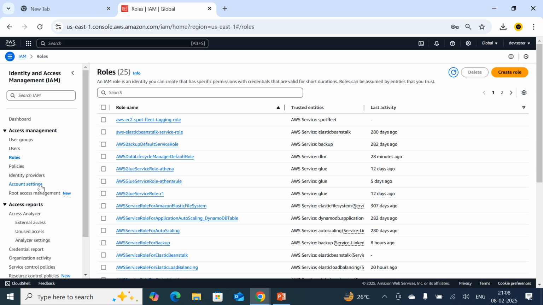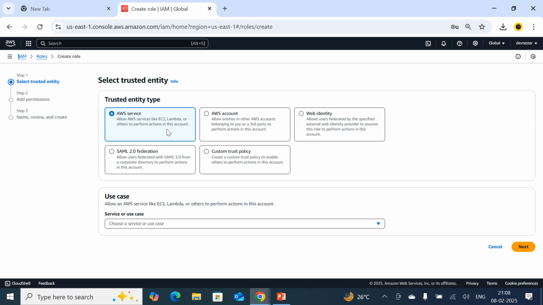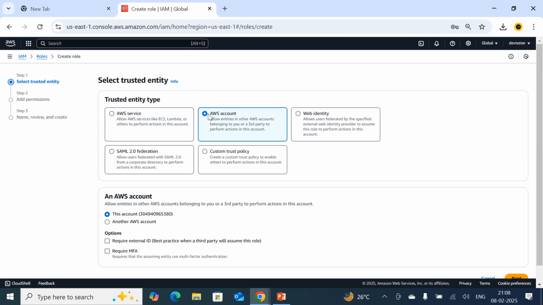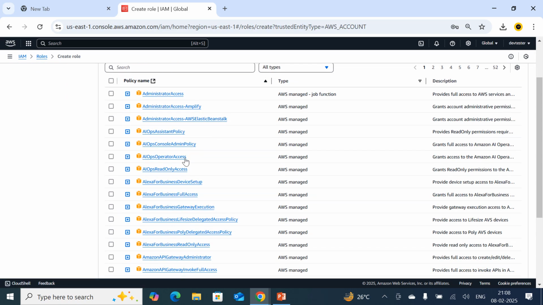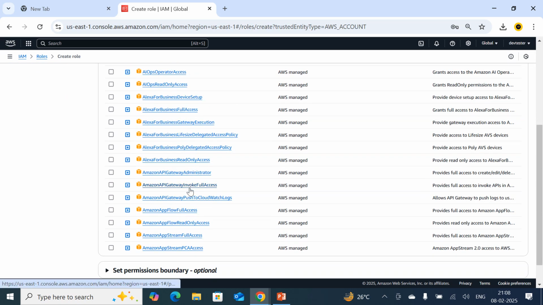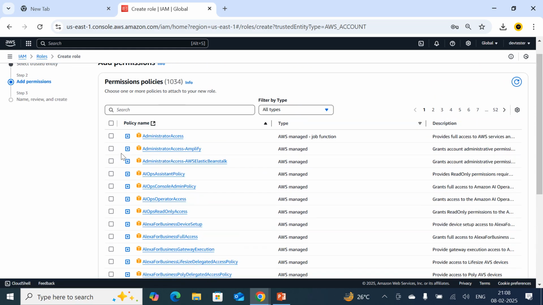Let's have a look at how to create a new customized role. Just click on create role and select the trusted entity. If you select AWS account, this is for this account, or you can set it for another account. I just want to make this for this account only, so I'm going to select the first option. Just click on next, and here it is asking what you want to set.